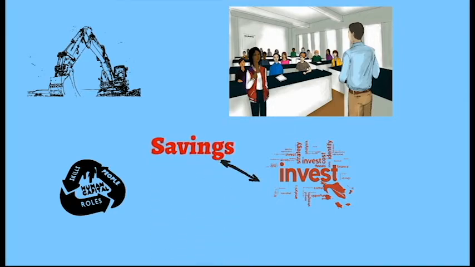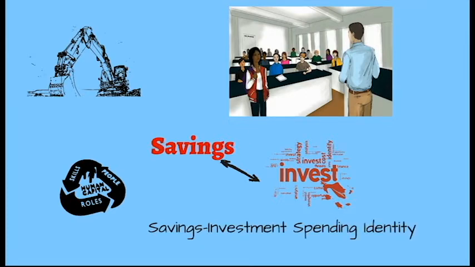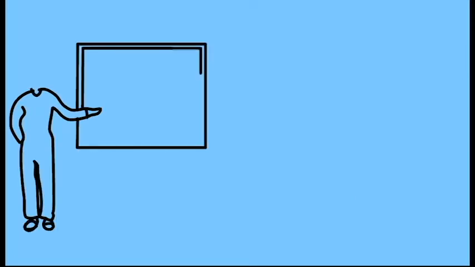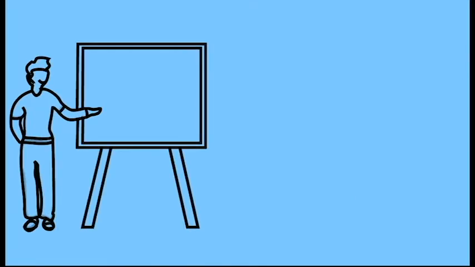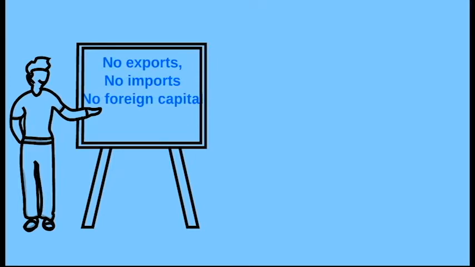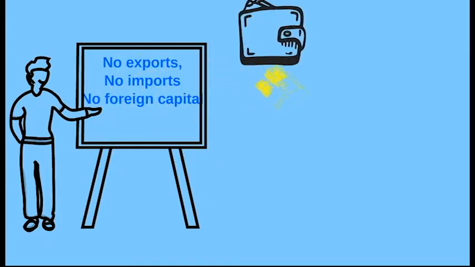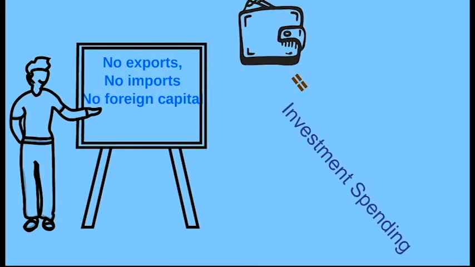in any economy. The most basic point about savings and investment spending is that they are equal. It's a fact of accounting called the savings-investment spending identity. Now let's analyze the savings-investment spending identity in a closed economy. A closed economy means a country not open to capital inflow or capital outflow. That is, there are no exports, no imports, no foreign investment at all. If imports and exports are closed in any economy, the amount of savings is equal to the investment spending.